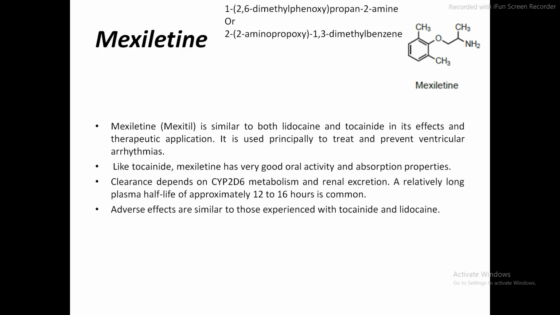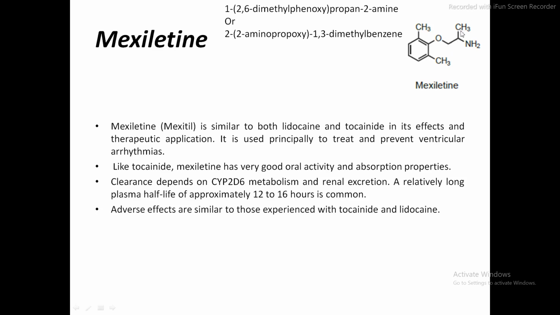Then the next agent of class 1B antiarrhythmic agents is mexiletine. So this is the structure of mexiletine. Now regarding the IUPAC nomenclature, if we consider amine as a functional group, then 1-(2,6-dimethylphenoxy)propan-2-amine. Propane has 3 carbons, 1, 2, 3.